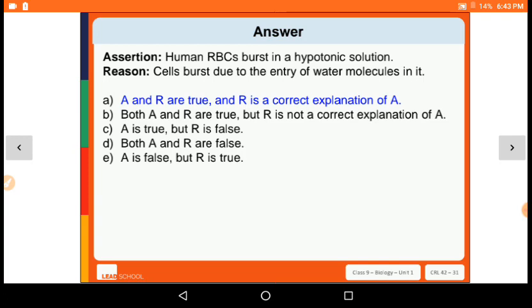So A and R both are true. That we have already discussed in earlier lectures, that the water molecules present in the cell of the RBC will make it burst, right? So A and R both are true, and R is the correct explanation of A.